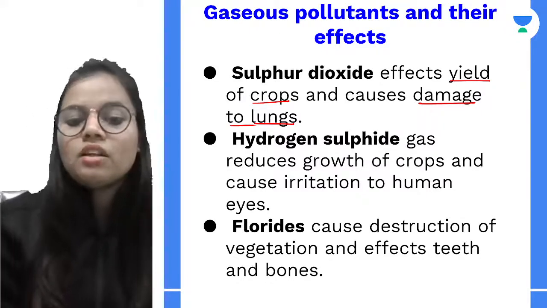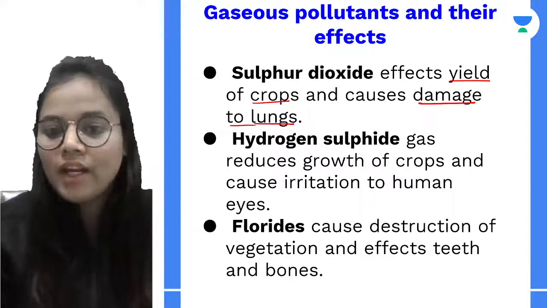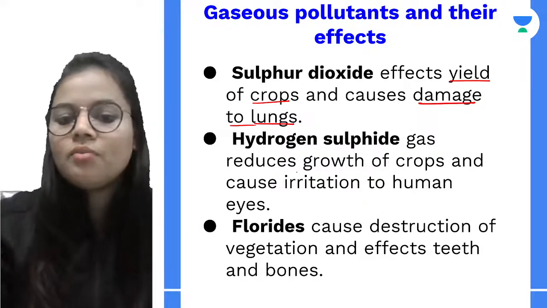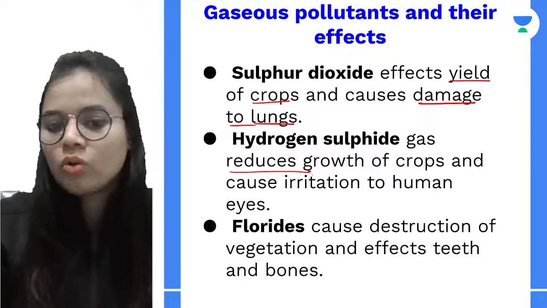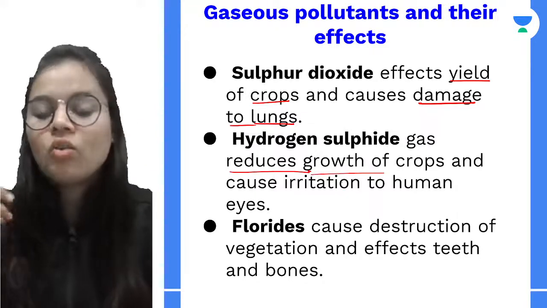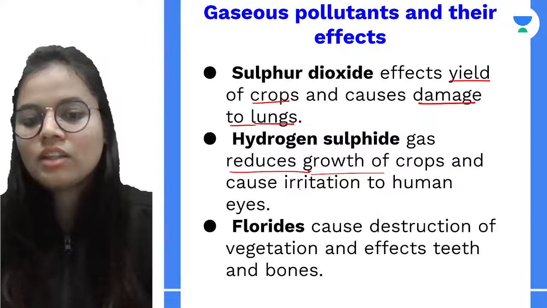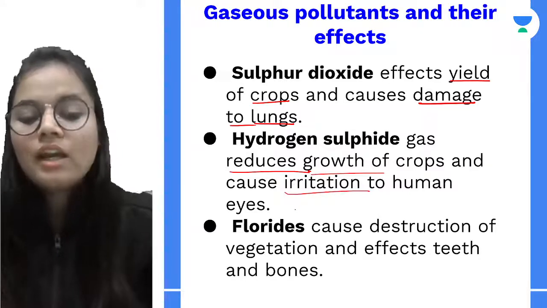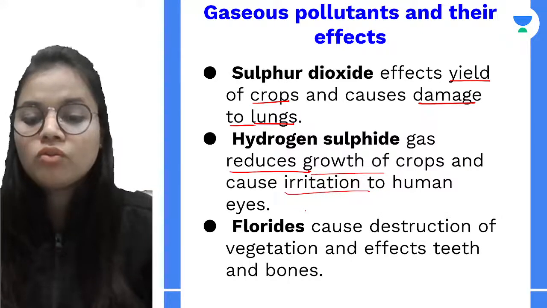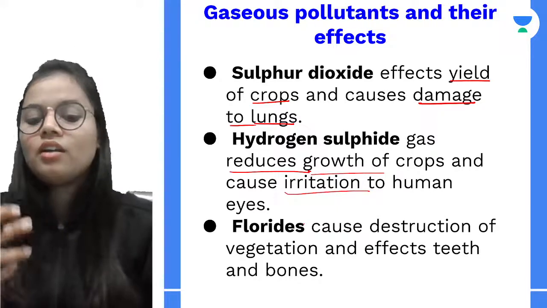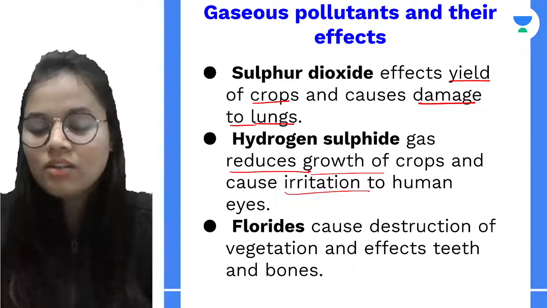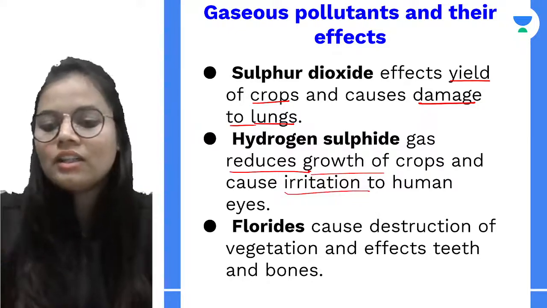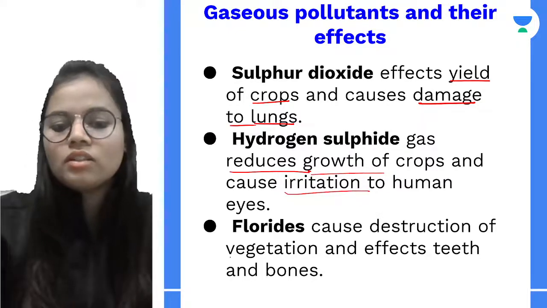Next, hydrogen sulphide also in some way affects the yield of crops, that is, it reduces growth, and it can cause eye irritation, so it can irritate the human eye. Then fluorides basically cause teeth and bone destruction. They affect our teeth and bone, and they also disturb the vegetation.